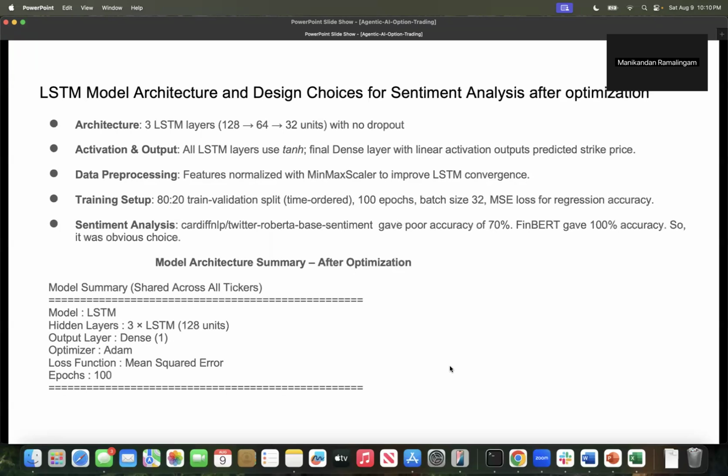After optimization, I used three LSTM layers and 100 epochs with one dense layer and the Adam optimizer, with the same mean squared error. But one notable difference here was using a dropout of 30% so that the model can generalize well and doesn't overfit, right?